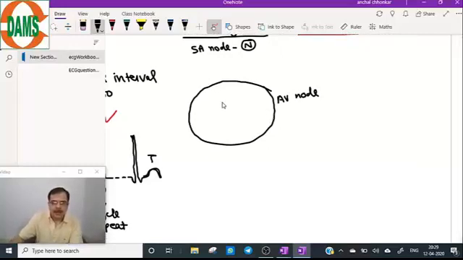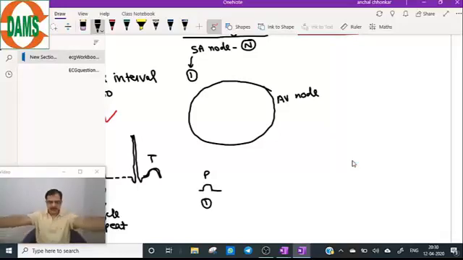Now, the number one impulse is above, in the atria. So, SA node will depolarize the atria. So, we will get to see a P wave. Number one P wave. Correlate with the diagram.